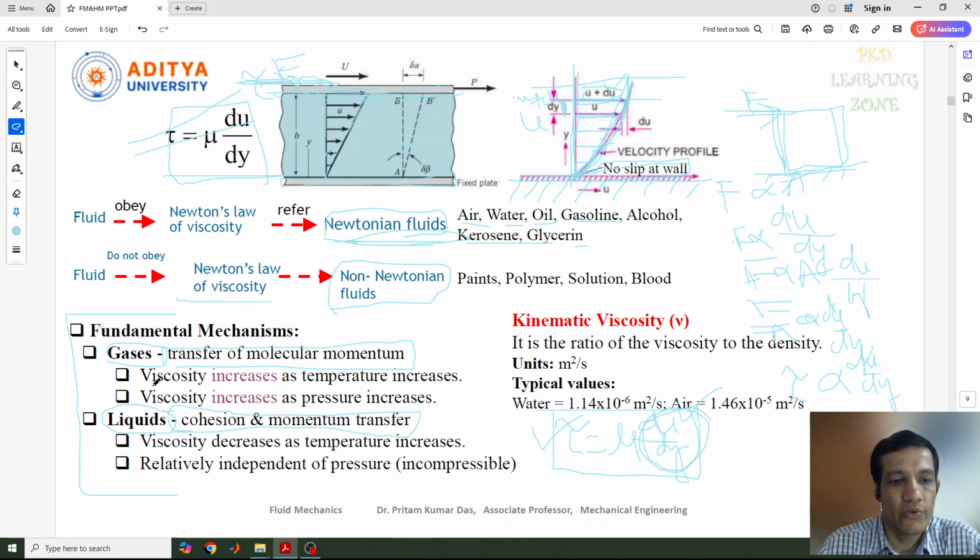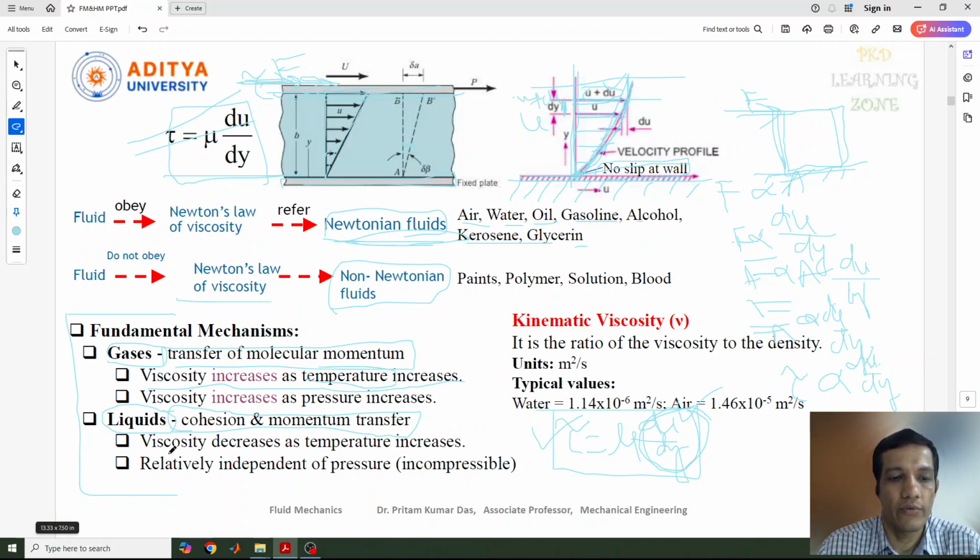For gases, the viscosity will increase as the temperature increases. If you increase the temperature, then the viscosity of the gases will increase. Similarly, viscosity increases as pressure increases. So viscosity is proportional to both temperature and pressure.